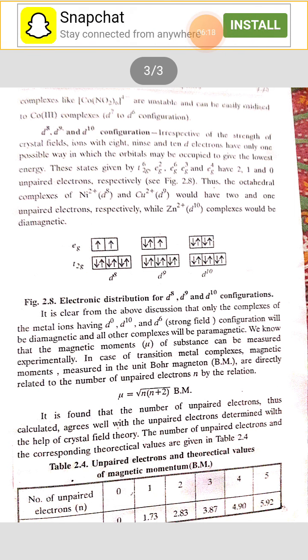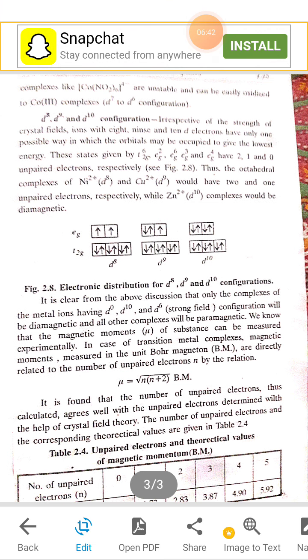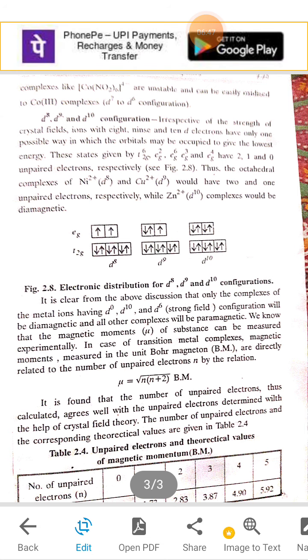So copper is paramagnetic equivalent to only one electron, which gives the blue color of the copper complexes. And in nickel we have the color when the pairing is not done, that is the ligand is a weak field ligand. The last is D10 system in which zinc is present and zinc does not have any unpaired electron. So the complexes of zinc are also colorless. If they are colored, they are due to charge transfer spectra.